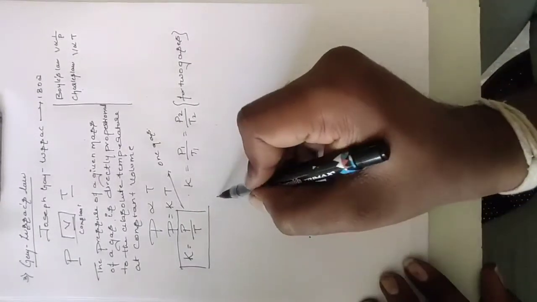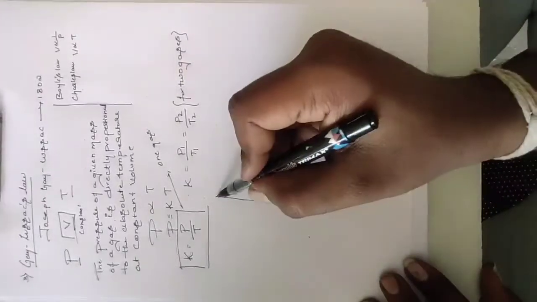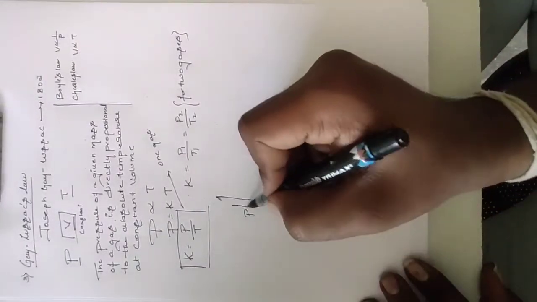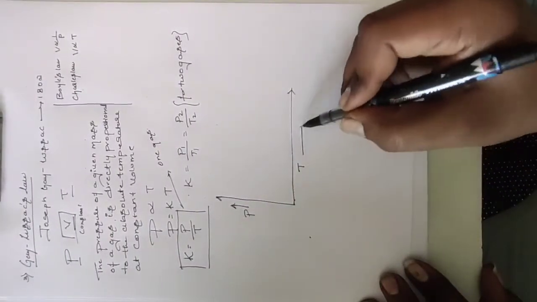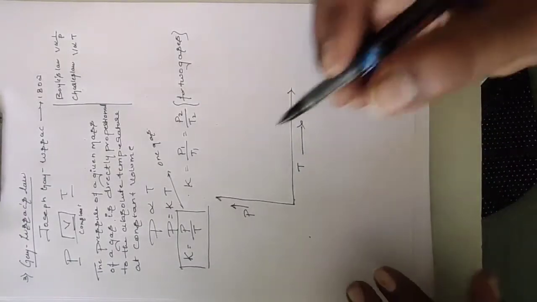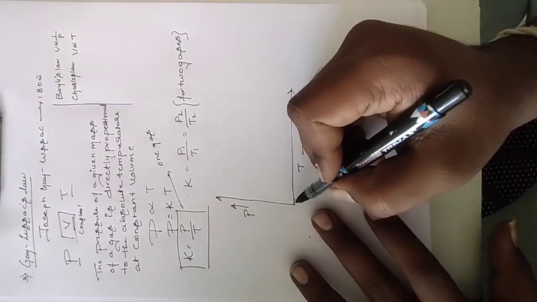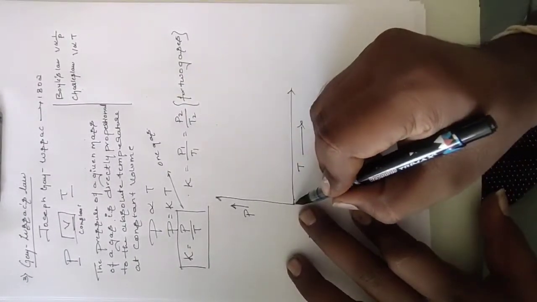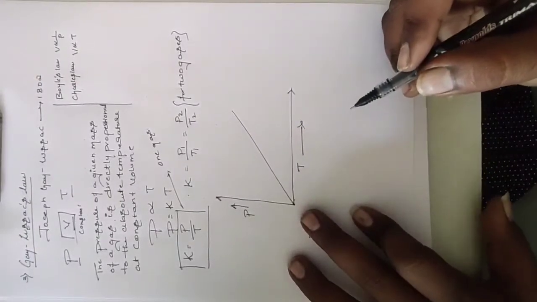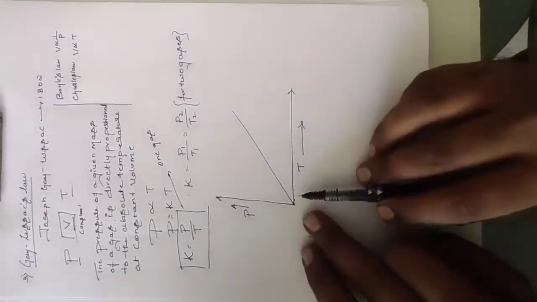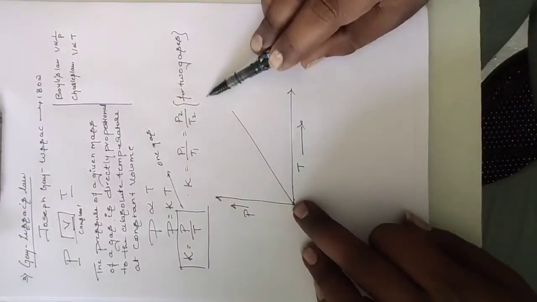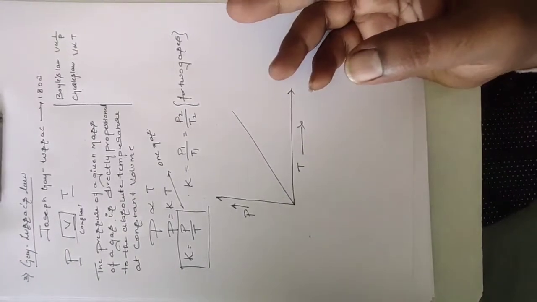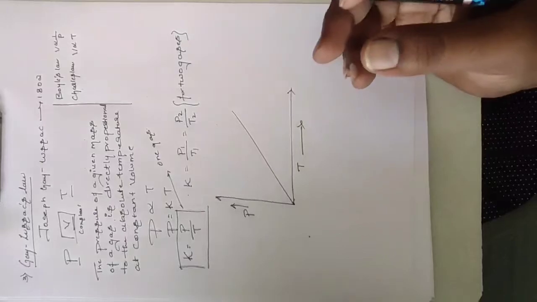If you draw the graphical representation, that is P on the y-axis, meaning pressure, and temperature on the x-axis. You see what happens: if temperature increases, pressure also increases. Temperature increases, pressure also increases. This is the graphical representation. You see, as temperature goes on increasing, pressure also goes on increasing. Correct? This is the law explained by Joseph Gay-Lussac, and he failed to explain one thing